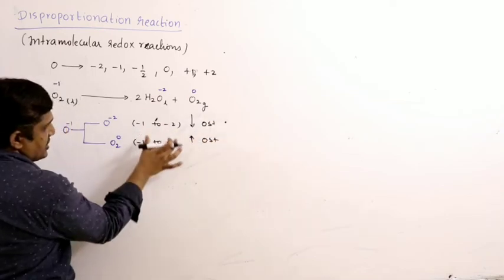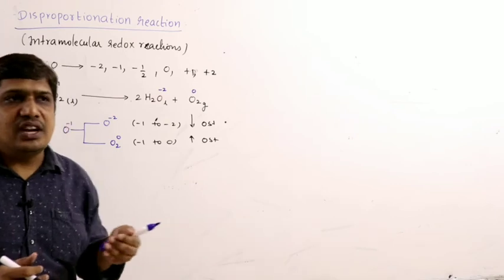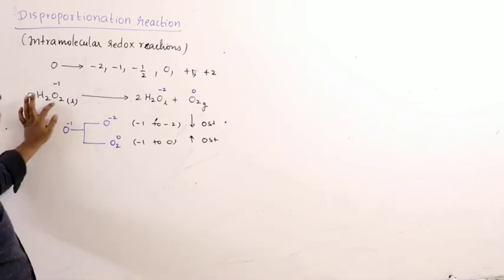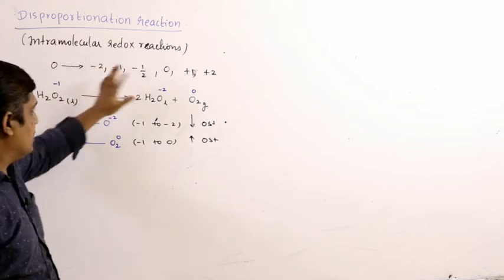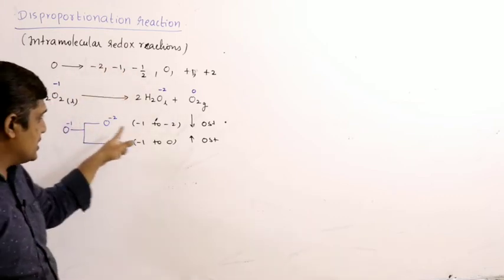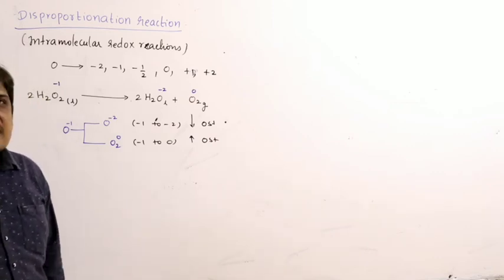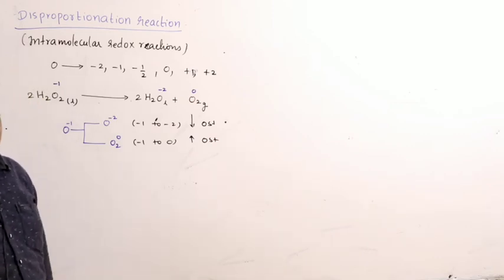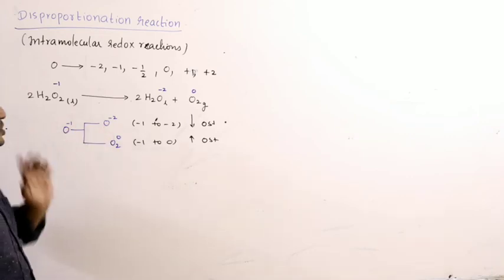Here it is decreasing in oxidation state, so it is undergoing reduction; here it is increasing in oxidation state, so it is undergoing oxidation. The same element in a molecule undergoes simultaneous oxidation and reduction. Oxygen in a given oxidation state is undergoing reduction, and in the same oxidation state it is undergoing oxidation. Such reactions we call disproportionation reactions. Here oxygen is showing three different oxidation states: -1, -2, 0.